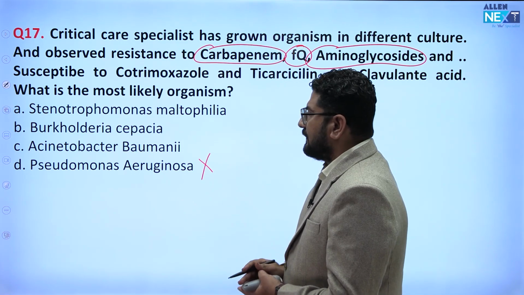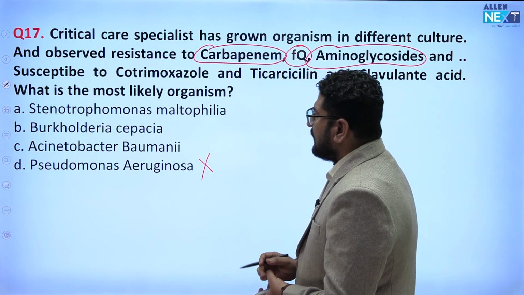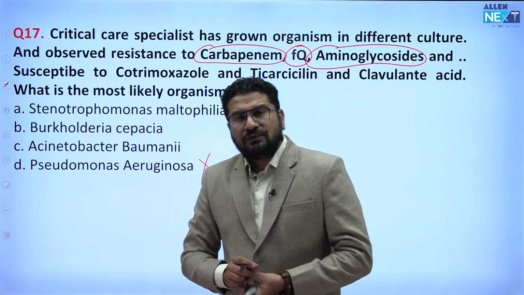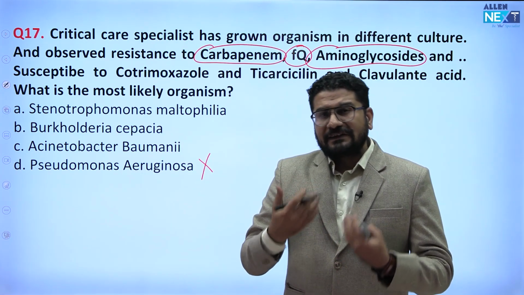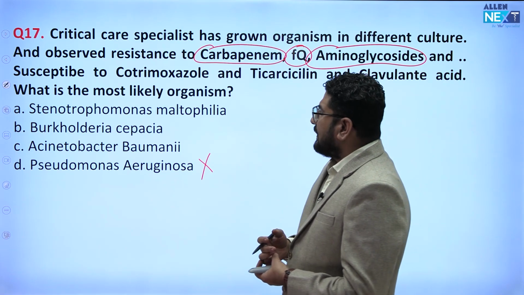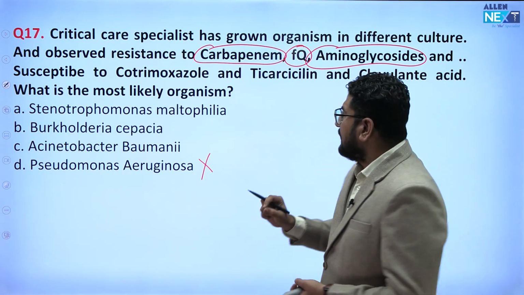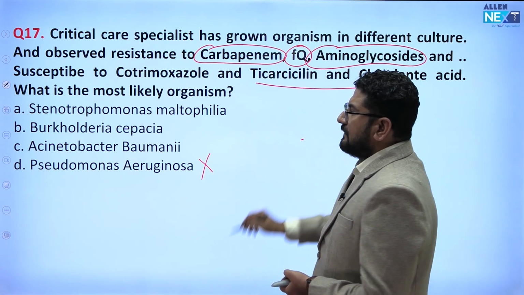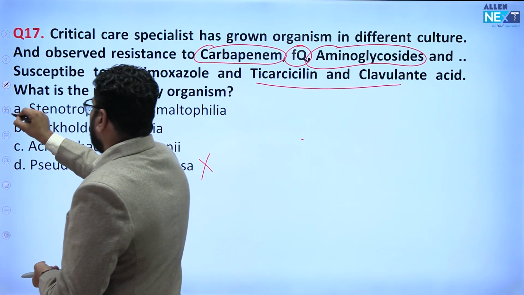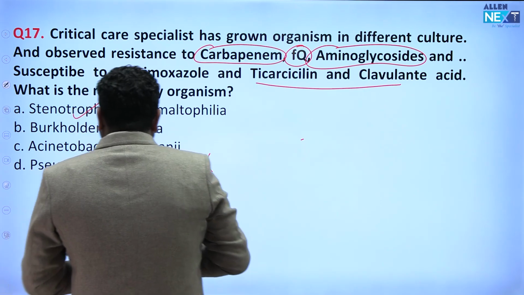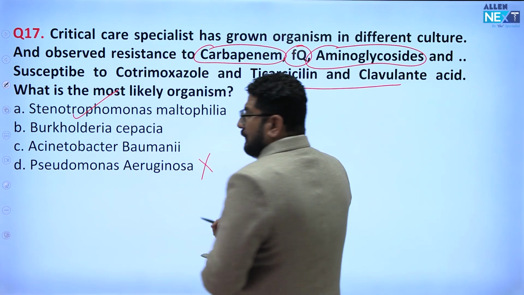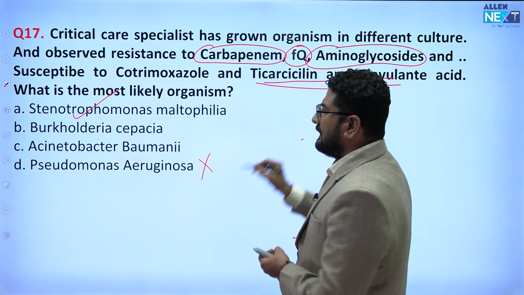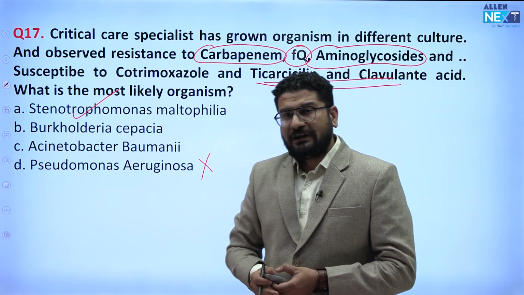Now coming to the other three options. Acinetobacter baumannii and Stenotrophomonas are multi-resistant bugs, but there is some susceptibility to ticarcillin and clavulanate that we see in a patient with Stenotrophomonas maltophilia infection. Even Acinetobacter baumannii will have a similar presentation, but seeing ticarcillin and clavulanic acid in the options, we can choose the answer Stenotrophomonas maltophilia.